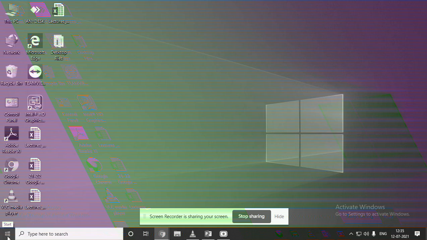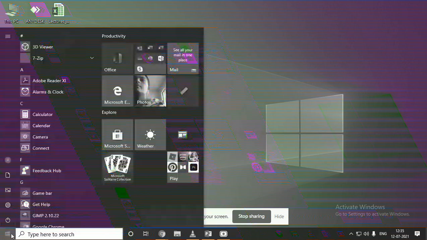So in the footer, as you can see here on the left side, the start button is present. As you can see this start button, yes or no? Yes, ma'am. Okay, so what is the use of this start button? Now we can see more apps of Windows. Yes. With the help of this start button, if you want to see the different applications which are present in our computer, we can see from here. And sometimes if you want to shut down or restart, we can do that from the start button.